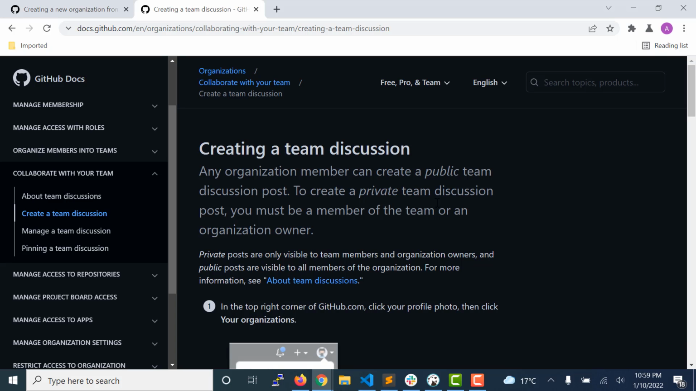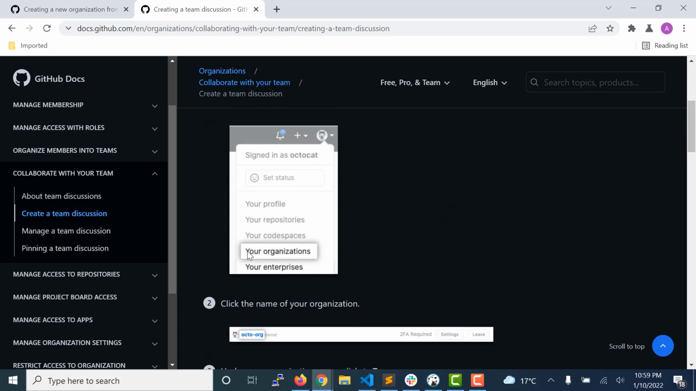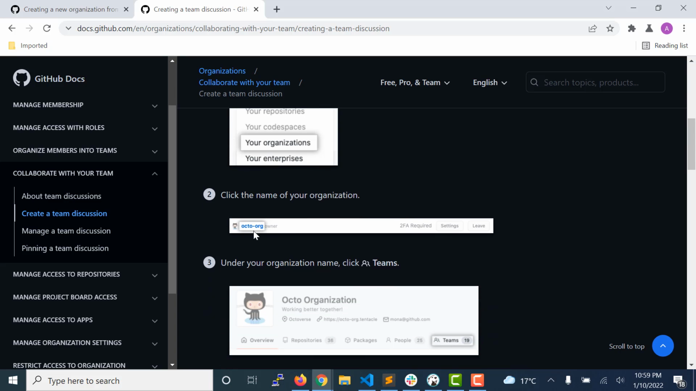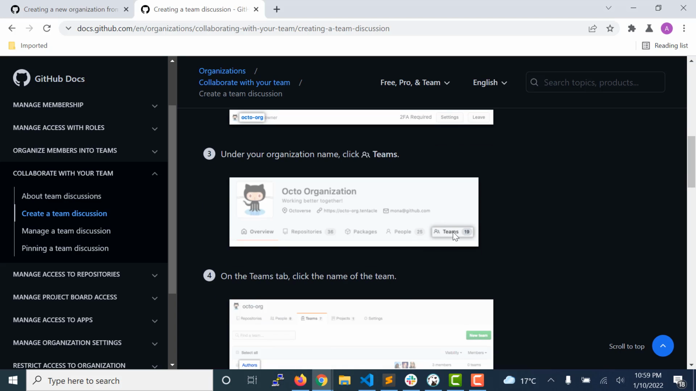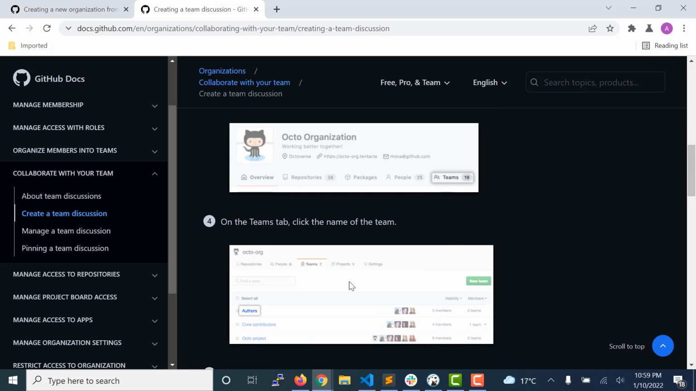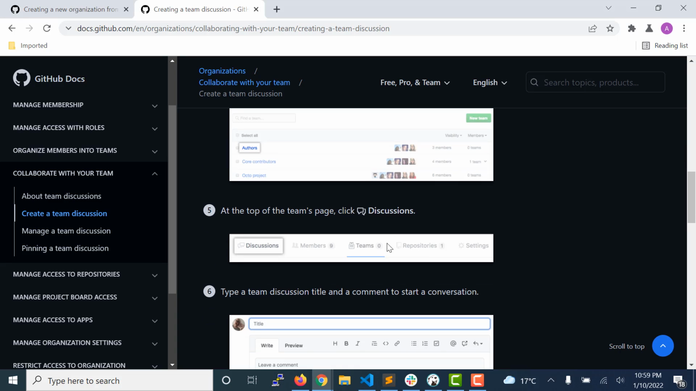How can we create a team? Let's see that. You will just need to click on your organizations and click on a particular organization, and you will see a tab of teams. Click on that tab and click new team, and you will need to enter some details about the team and click create. This way you can create your team.